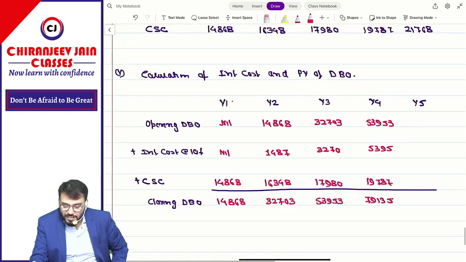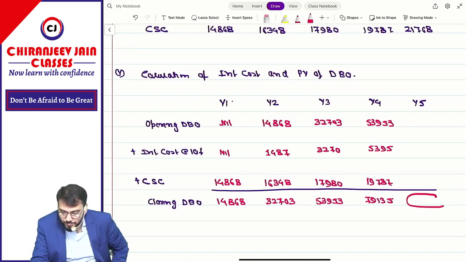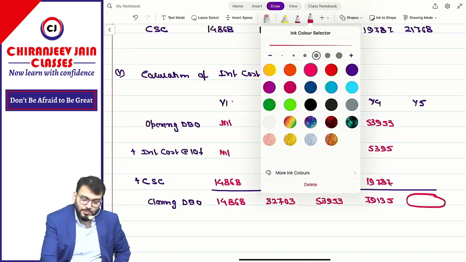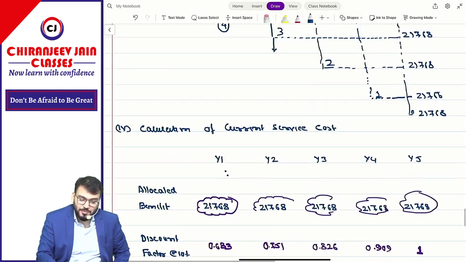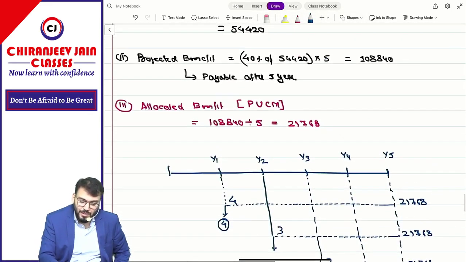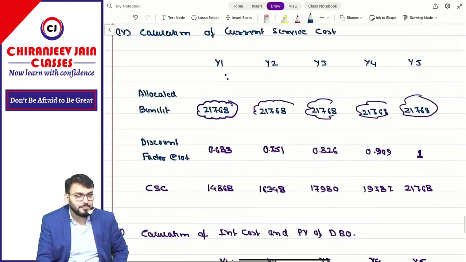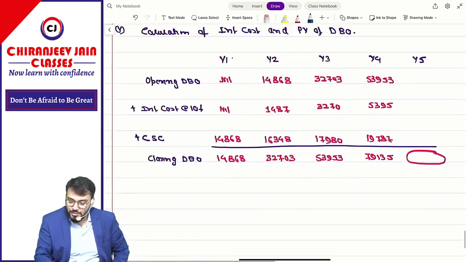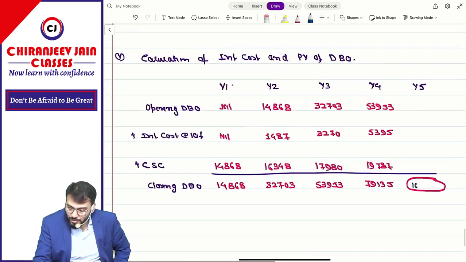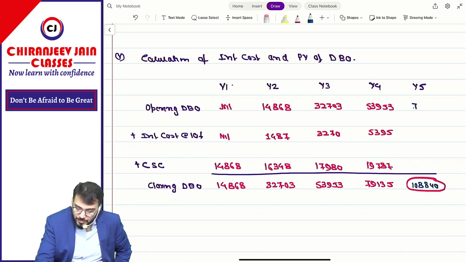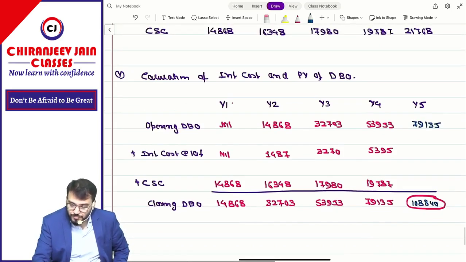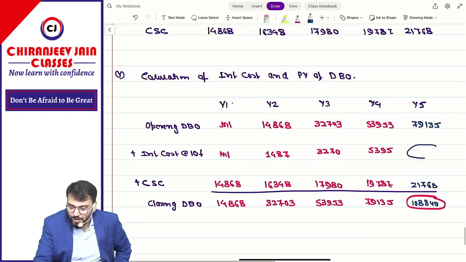Now without calculation, can you tell me what this amount will be? Very good. It means you have understood the solution of the question. In this amount, 1,08,840, it means you are understanding. What is the opening? 79,135. What is the current service cost? 21,768. Therefore interest will be taken as what?